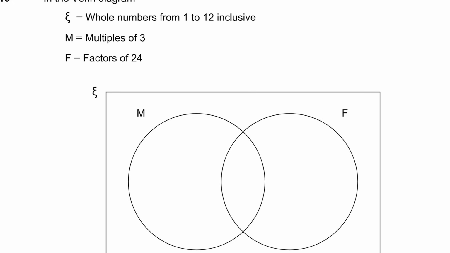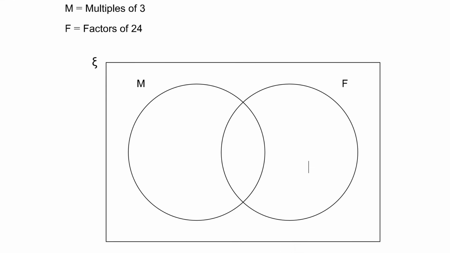factors of 24. Okay, 1. The number 1 is not a multiple of 3. It's not in the 3 times table, but it is a factor of 24. All numbers have 1 as a factor. So our first element I'm going to put in there. I put a little dot next to it to show it's an element and not the number of things in that region.